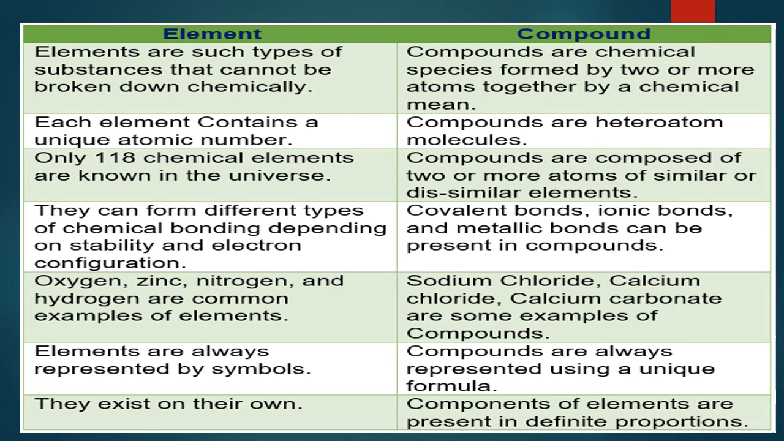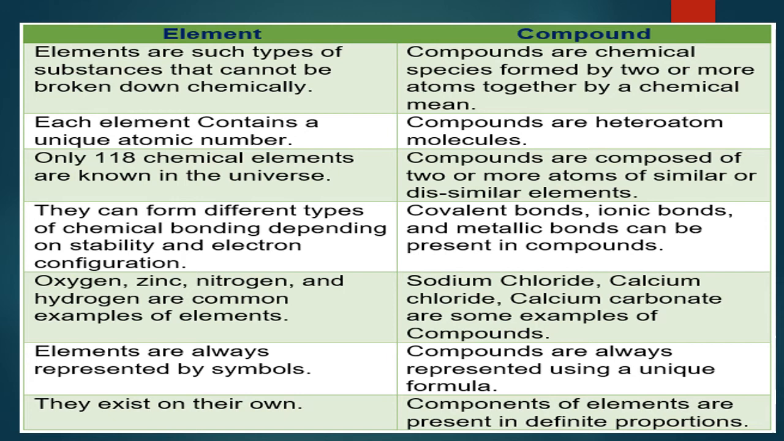Each element contains a unique atomic number. We know that in 8th standard, atomic number is nothing but the number of protons in the nucleus of an atom. The number of protons in the nucleus of an atom is called atomic number. For example, the atomic number of carbon is 6. The atomic number of sodium is 11. The atomic number of hydrogen is 1. Like that.